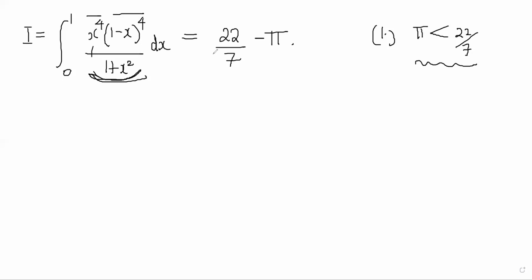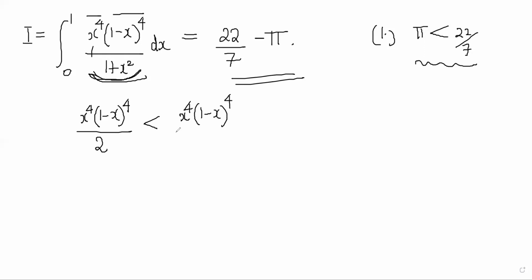And someone could ask you to get a sharper estimate of pi from here. So what can we do? How do we estimate pi in a nice way here? Let's think about it. What we can do is say that x power 4 (1 minus x) to the power 4 by 2 is going to be less than x power 4 (1 minus x) to the power 4 by (1 plus x square). Why is that true? Because 2 is always bigger than 1 plus x square in this range 0 to 1, so the whole thing must be smaller than this.